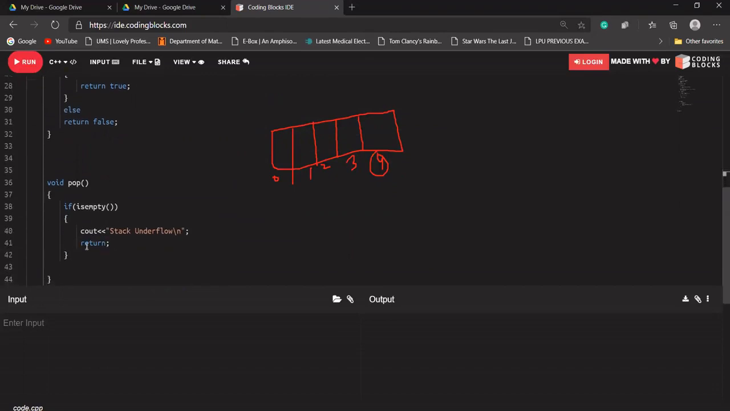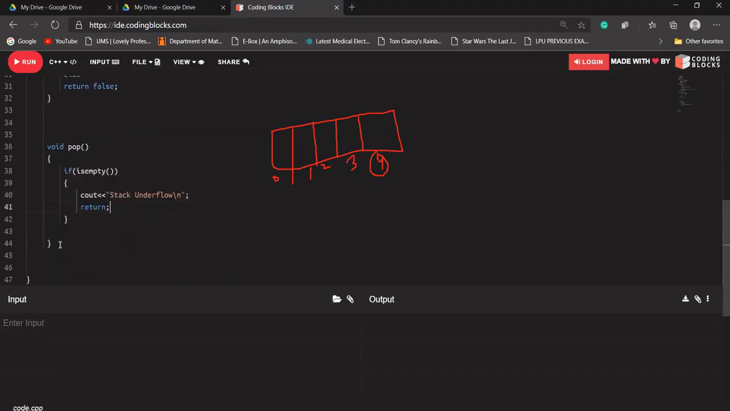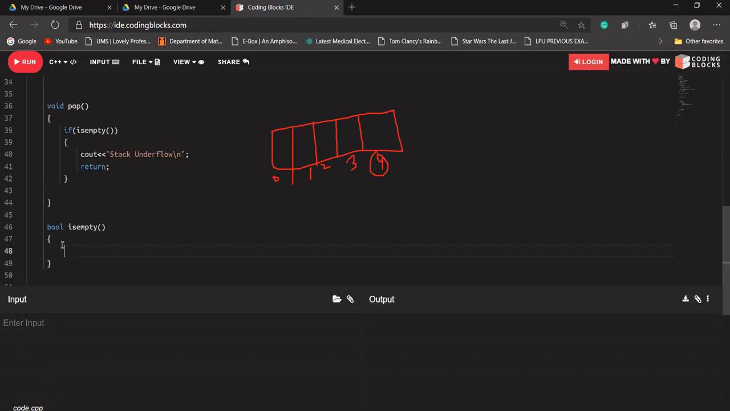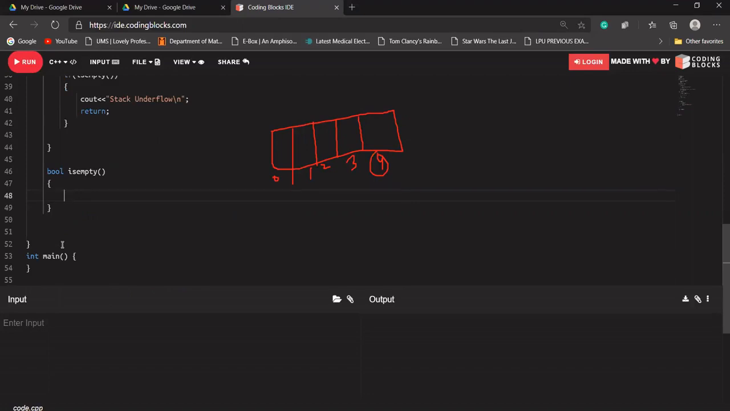Okay, so the isEmpty function, let's say I'll create the isEmpty function here. Again it will be like that, returning bool. How will we get to know that our stack is empty? In the starting, our top will be -1. If it is -1, return true. So simple. Else return false. Else it is not empty.